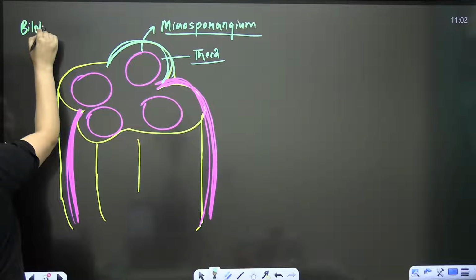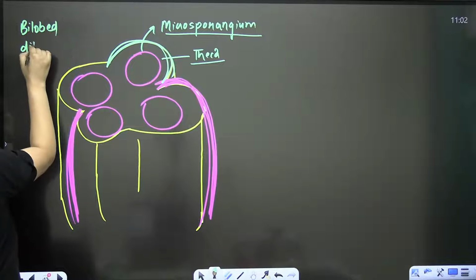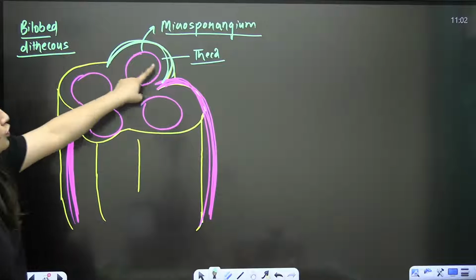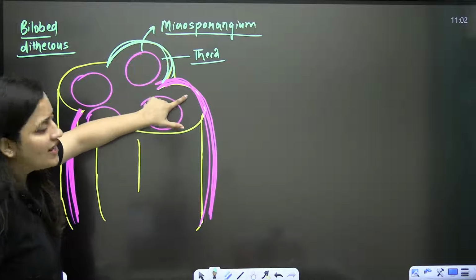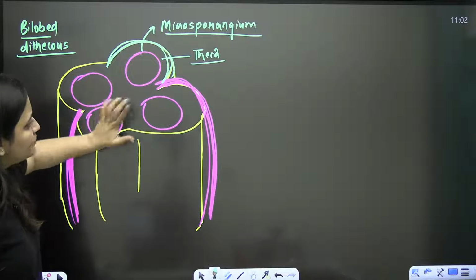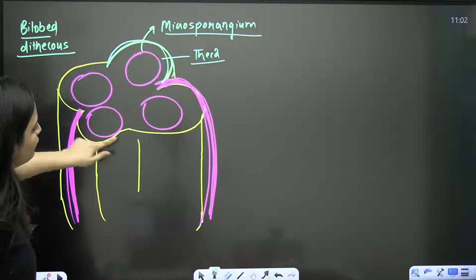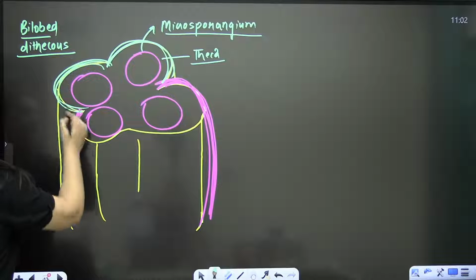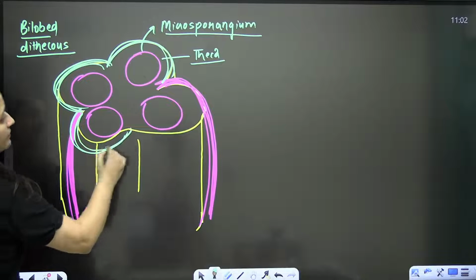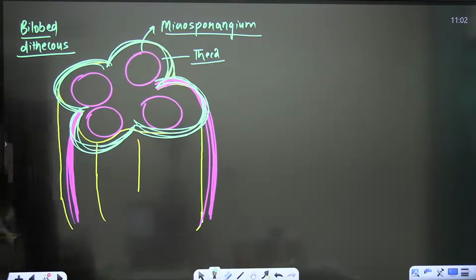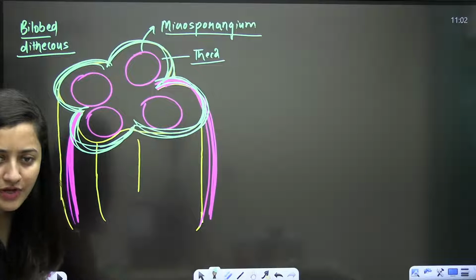So if I talk about the typical anther, you know that it's bilobed and dithecous. When you look at it, two lobes are there. Yes, lobe number 1, lobe number 2. Each lobe is having two theca. That's why dithecous. Now, overall, when you look at this anther, don't you think that these four sides are having 4 microsporangium? They are having 4 microsporangium, right?